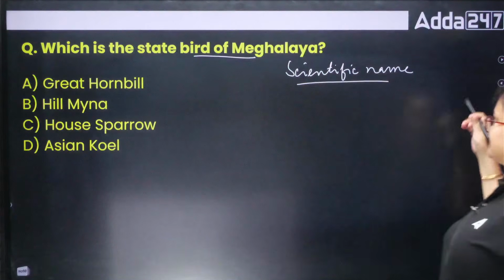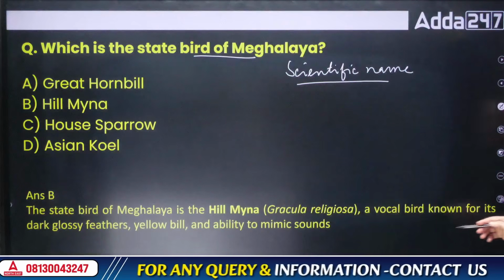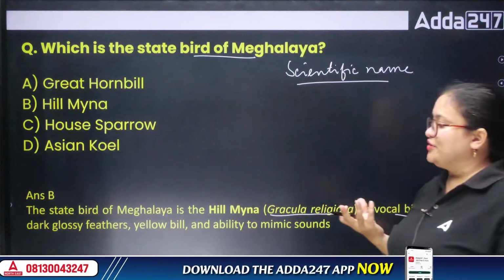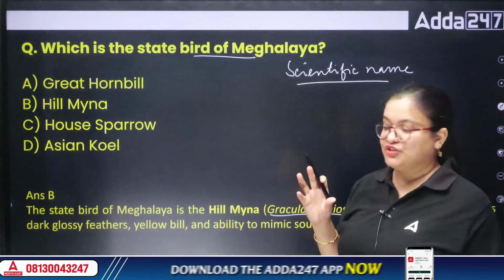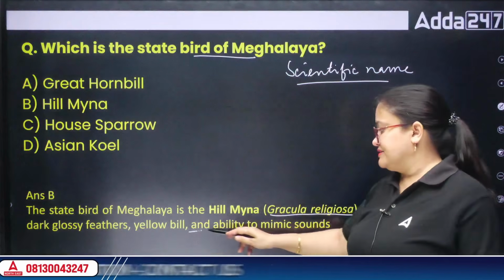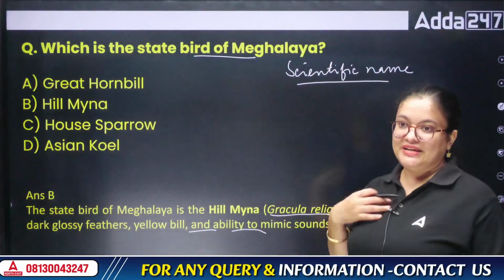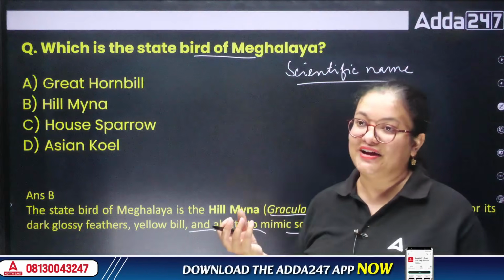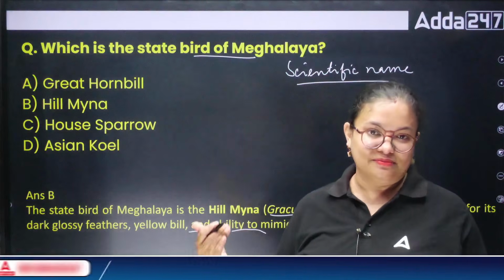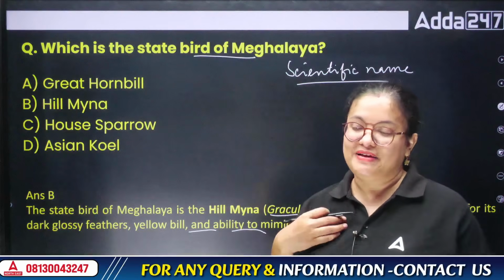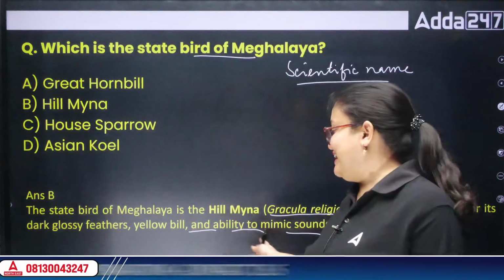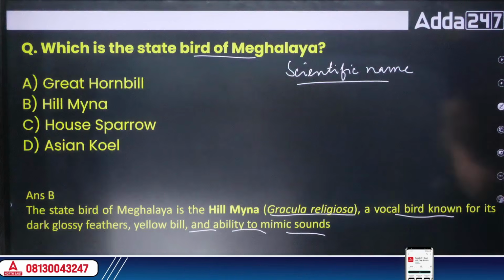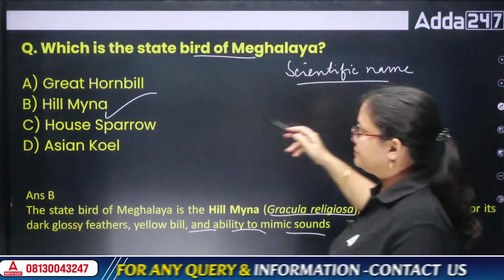So the state bird is hill myna, and the scientific name is Gracula religiosa. Okay, and it is very well known because it has a very dark feature, and these are some of the things which we usually see in that bird. It can mimic sound, meaning if we are standing somewhere, making sound by our mouth, they can also mimic our sound. So yes, this is a peculiar feature of this particular bird. It is hill myna.